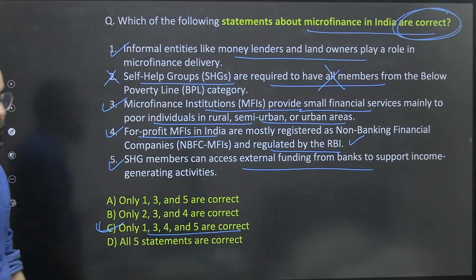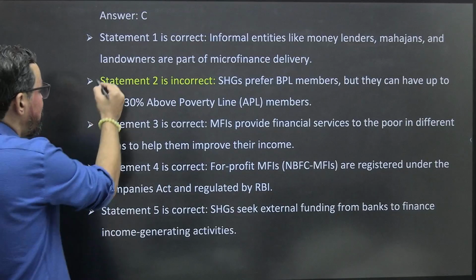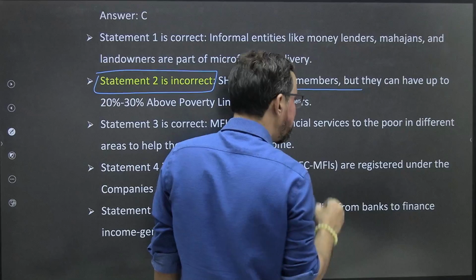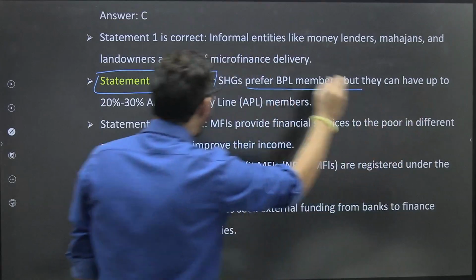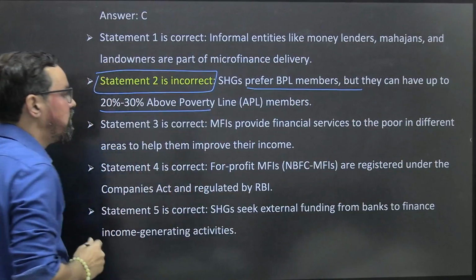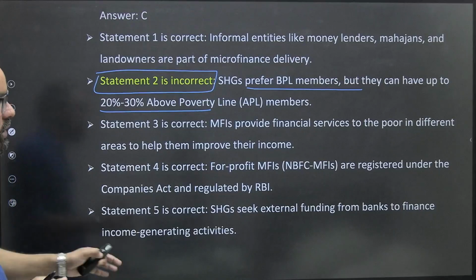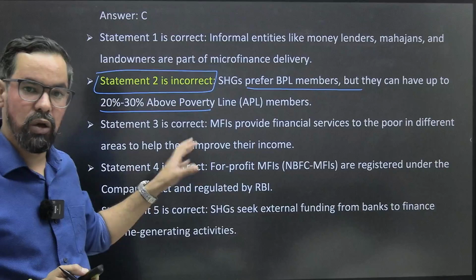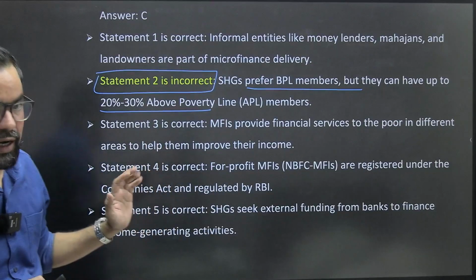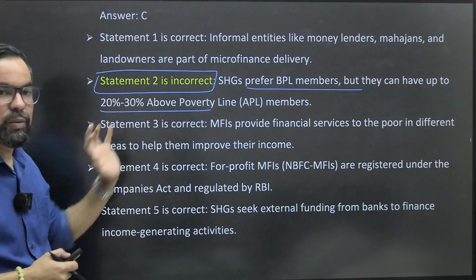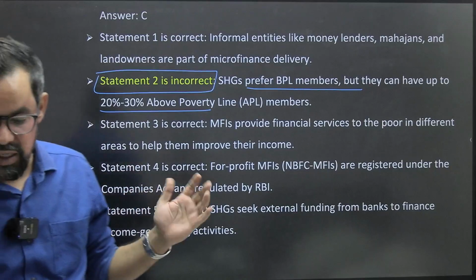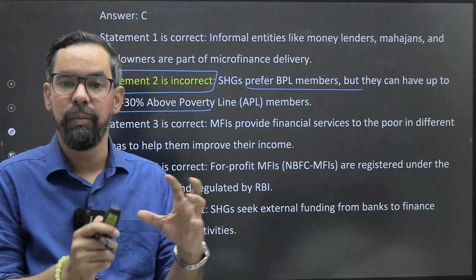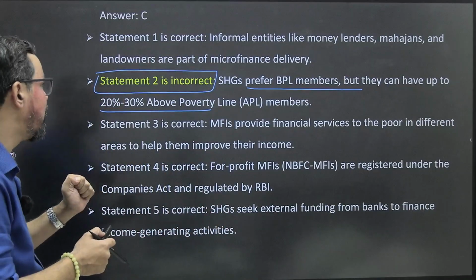So these were the statements. Only one statement is incorrect, that is option 2. Self-help groups prefer BPL members, but they can have up to 20 to 30% above the poverty line also. So it is not about all members; 10-20% of that group can be above the poverty line also. Usually it is made for BPL families and they take the advantage of this scheme, but it is not mandatory that all members belong to the BPL category. Next one.